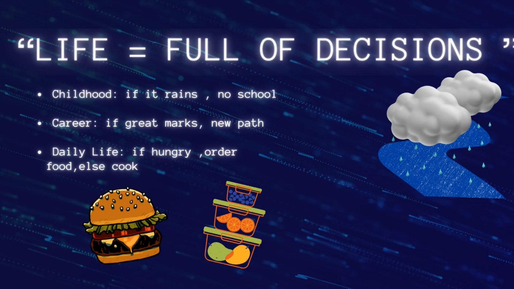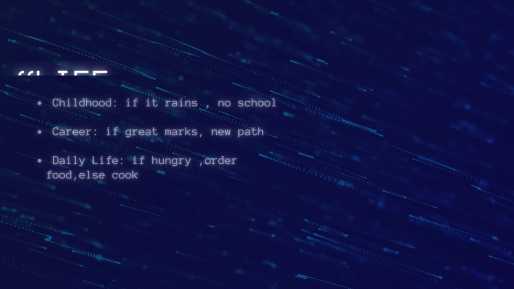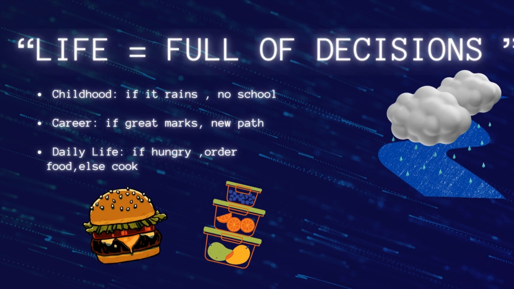Like a student in 10th grade thinks about future plans: if I score great marks, then I pursue this career, and if I score a lower percentage, about 70 percent, then I pursue another career. At that point they make a decision about what to do further, this or that.